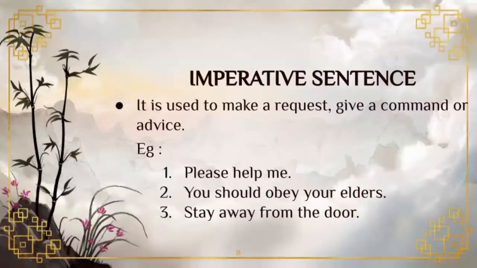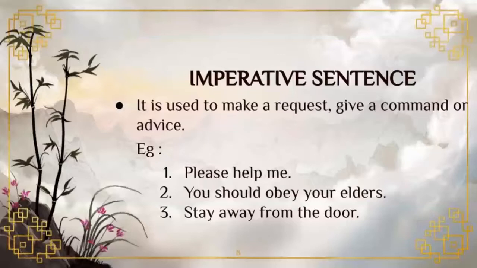Let's move to the third one. Stay away from the door. It is a command. And one more thing students, already we said that a sentence needs at least one subject and one verb. But in imperative sentences, sometimes the subject of a sentence can be hidden, but the verb must be visible and present in the sentence.